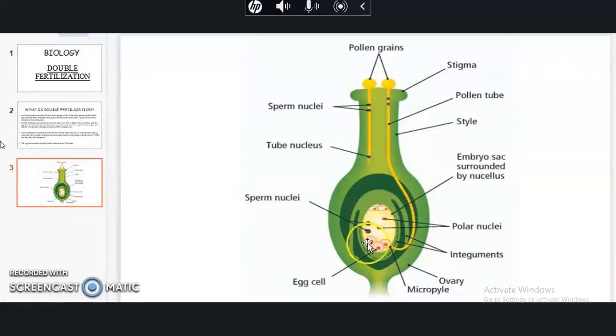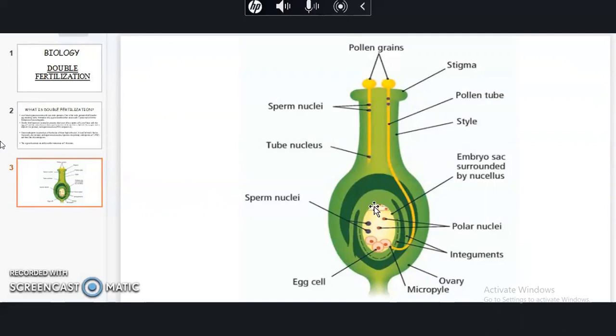This mother cell is usually diploid, and it undergoes meiosis, also known as reductional division. When this diploid cell undergoes meiosis, it results in four haploid megaspores. Three of them degenerate, and one megaspore remains in the ovary.